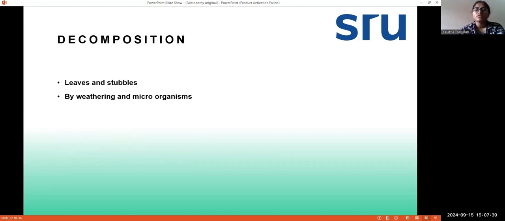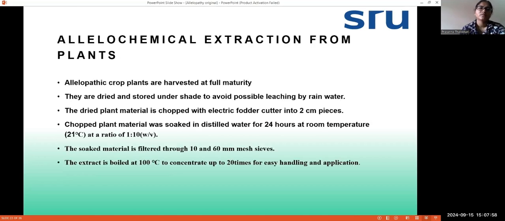Next is decomposition. So when leaves or the stubbles are decomposed, they can also produce some kind of allelochemicals that are harmful. And another possible way is by weathering procedure, and also when microorganisms decay or decompose, they also produce some kind of allelochemicals.